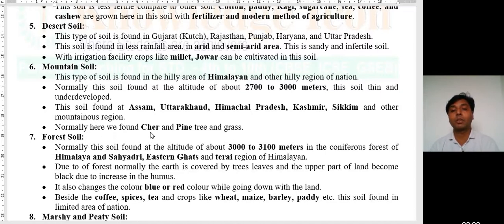Normally here we find cedar and pine trees and grass. Dear students, mountain soil is mostly useful for the agriculture of tea and coffee. Now the seventh one given is forest soil.